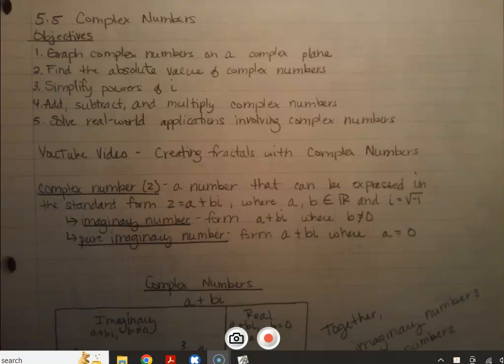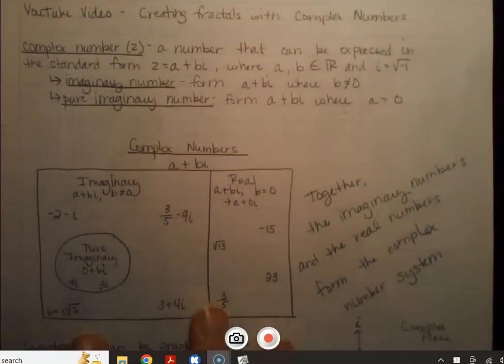Okay, we're going to revisit these complex numbers then. All right, so let's go down here.